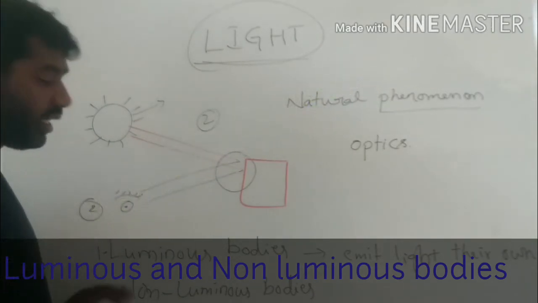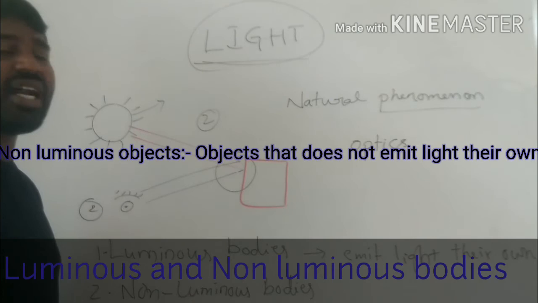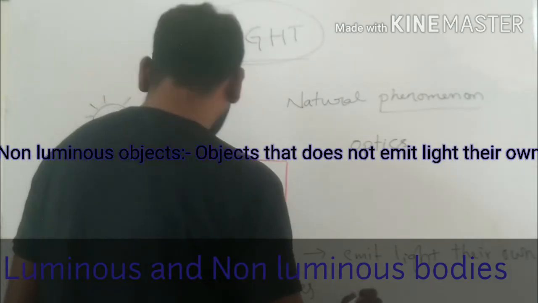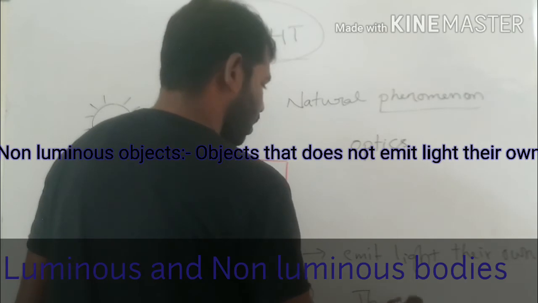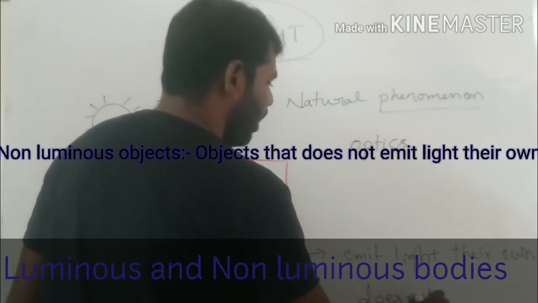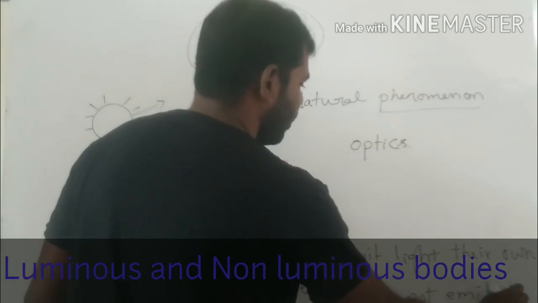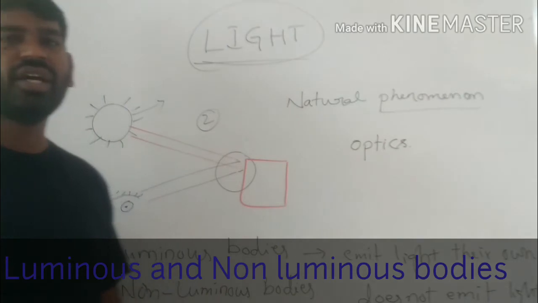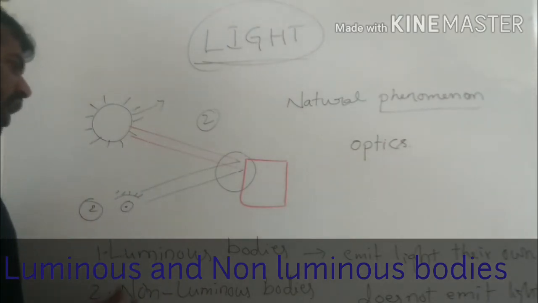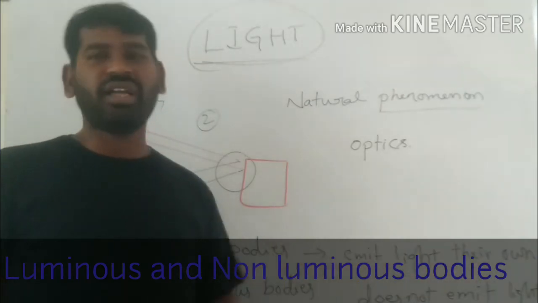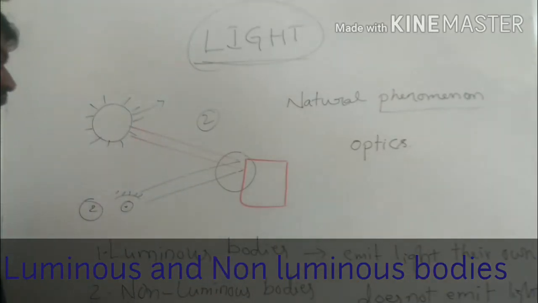Non-luminous bodies are the objects which do not emit light on their own. The objects or bodies which do not emit light on their own are called non-luminous bodies.